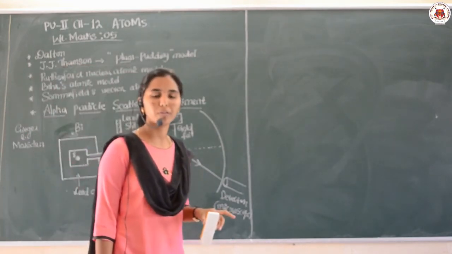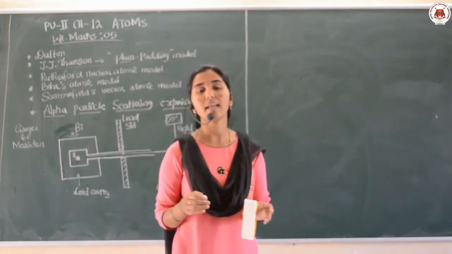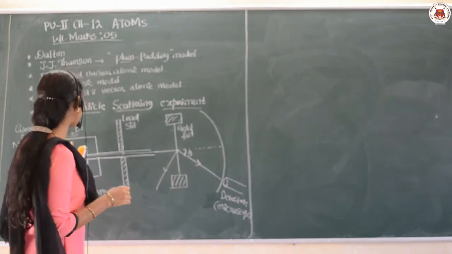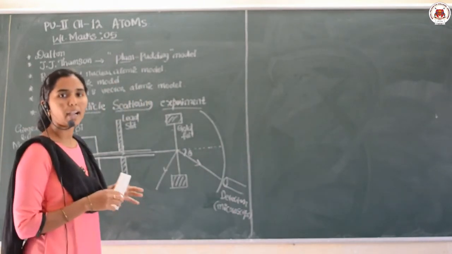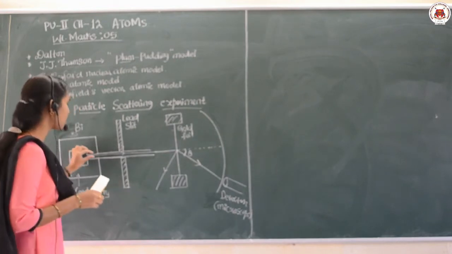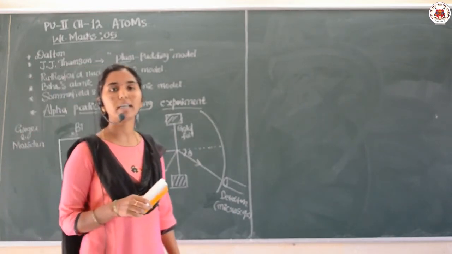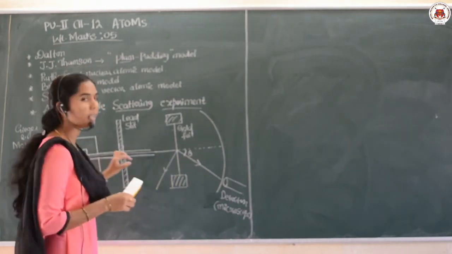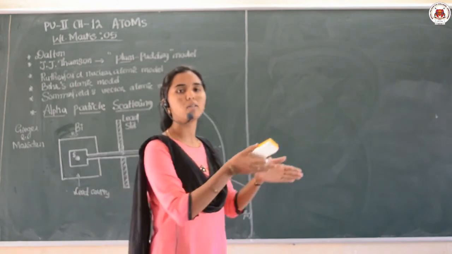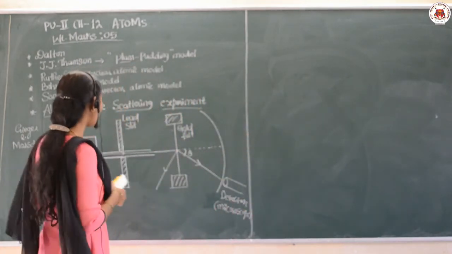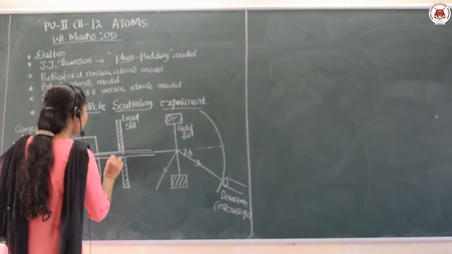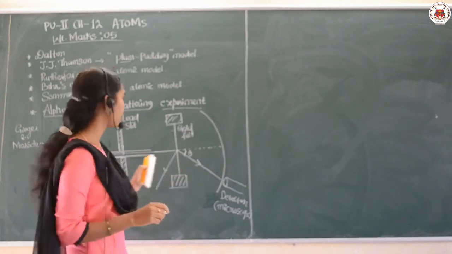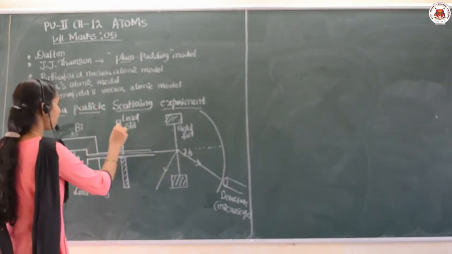Yes, because we know that radioactive elements can emit harmful radiations, therefore they are kept in the lead cavity. The radiations, that is a stream of particles coming out of the radioactive metal, are collimated. Collimated means made to move in a straight line, by passing them through the lead slit here. You can observe that in the diagram.